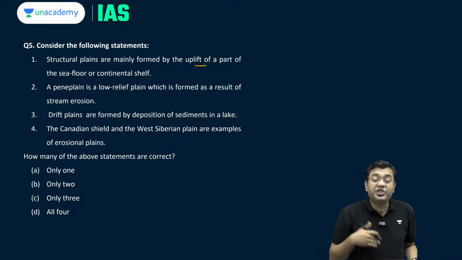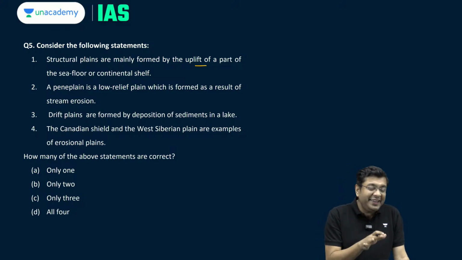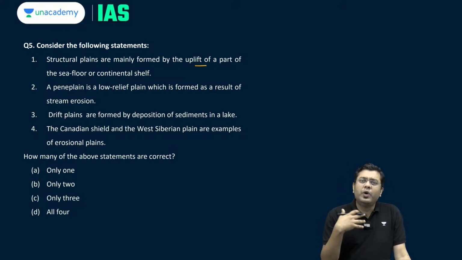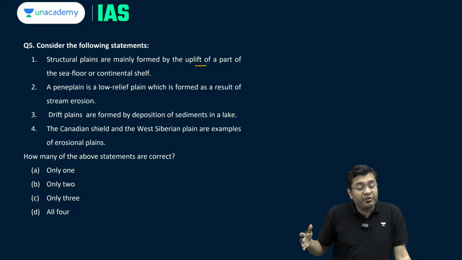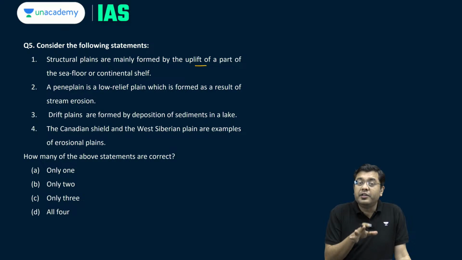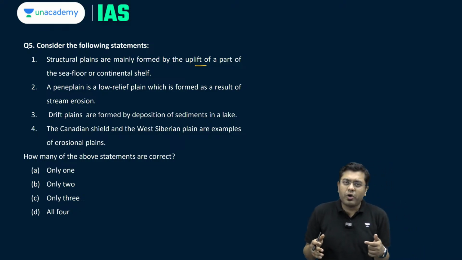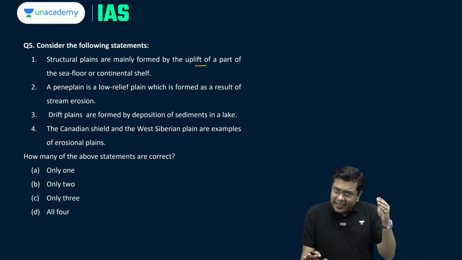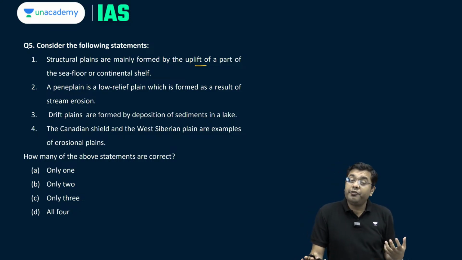Now, such areas generally are very rich in fossil fuel deposits, because it is in these marine areas where you would have had lot of various marine animals dying and their deposits getting created. So that is why over a long period of time of millions of years, these are the centers and the sources of fossil fuels. Such structural plains you can find around the region of Gulf of Mexico, around the region of the eastern, southeastern part of US, rich areas of fossil fuel.